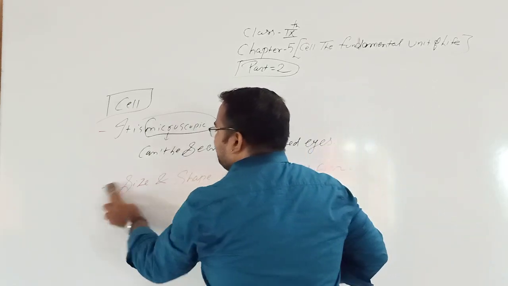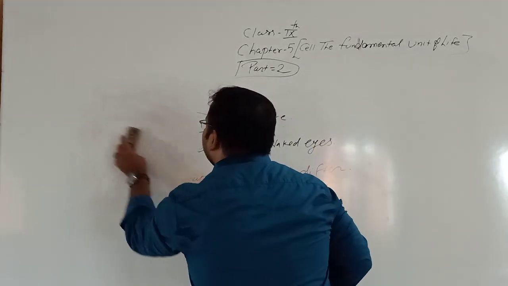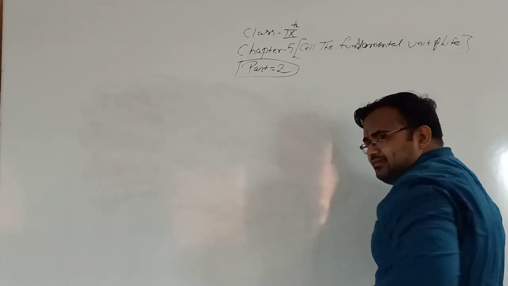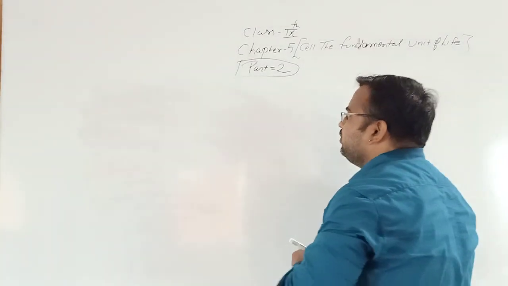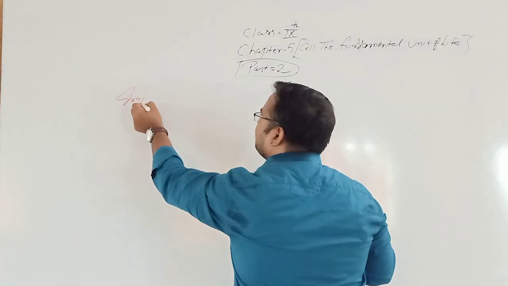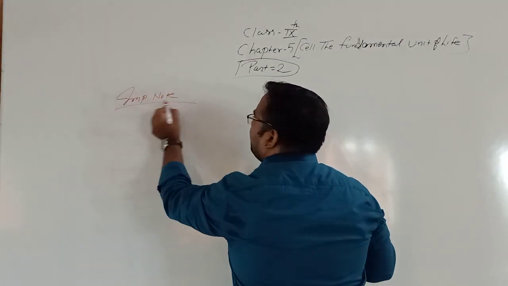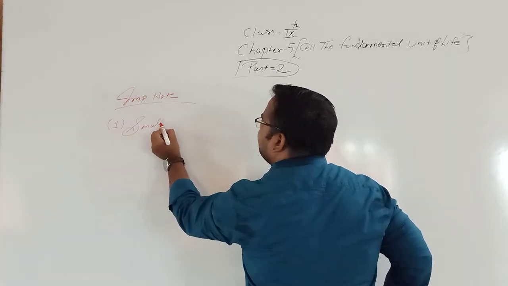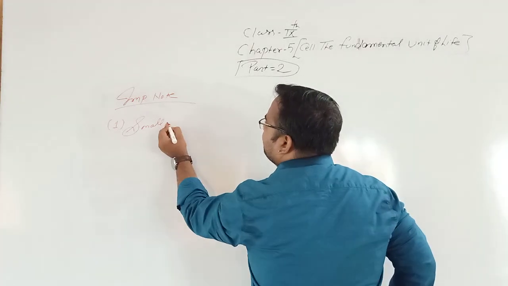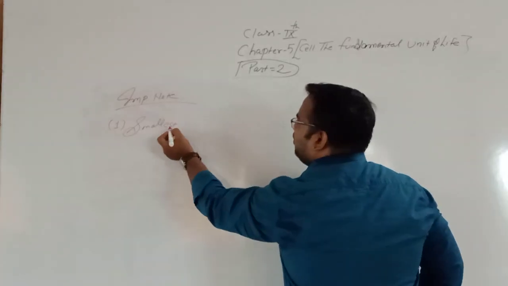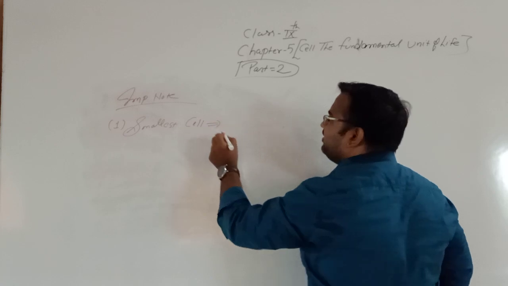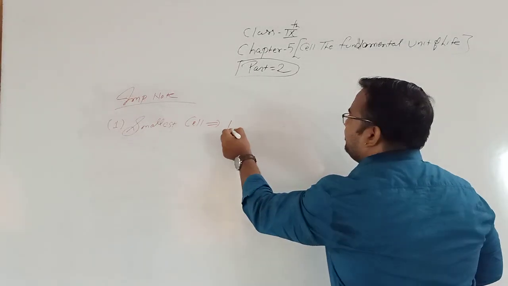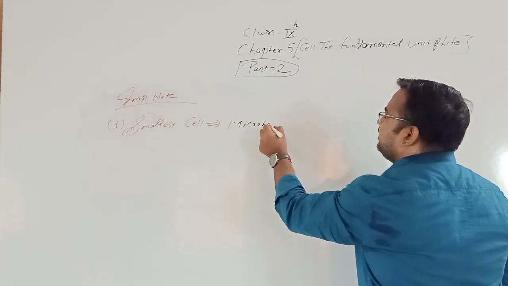Now there is one important note which you have to keep in your mind, as the question can be asked in the examination. The first point, smallest cell. What is the name of the smallest cell in our universe? The name is Mycobacteria.